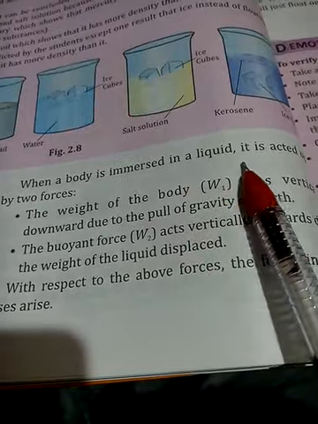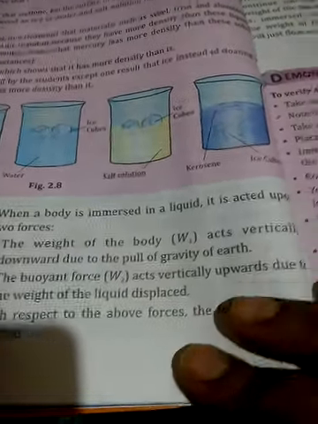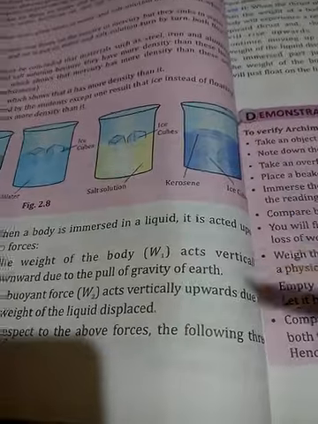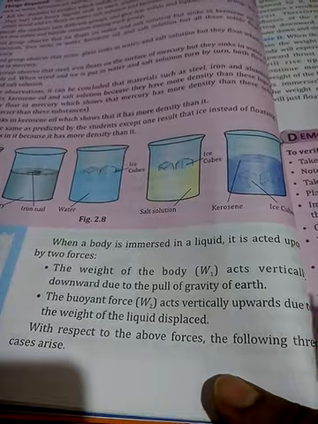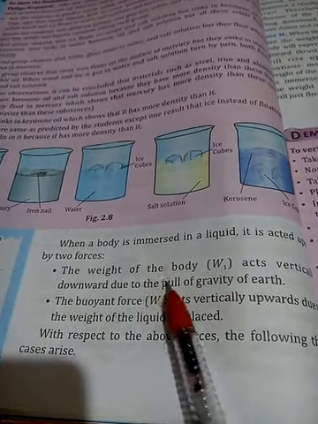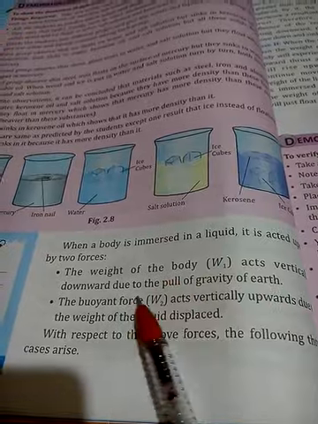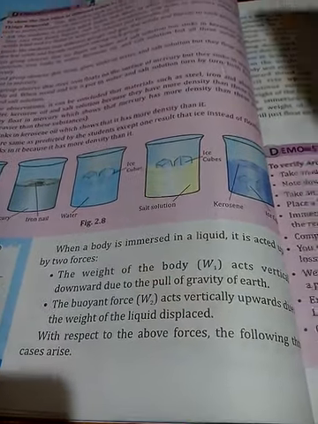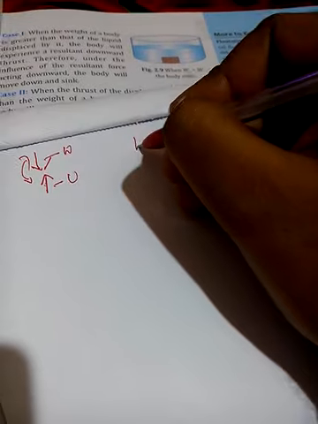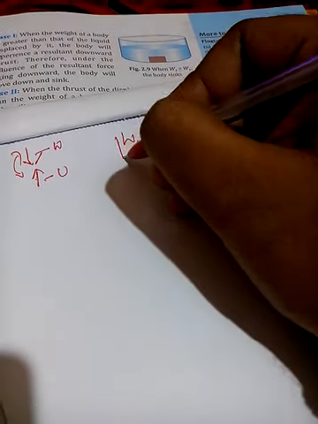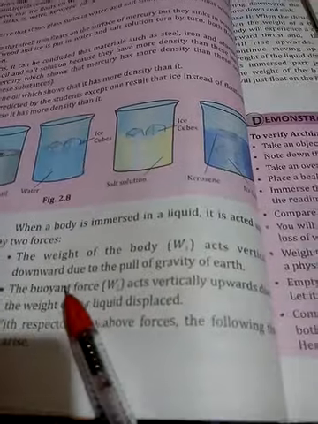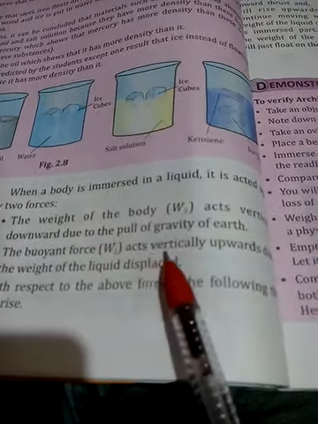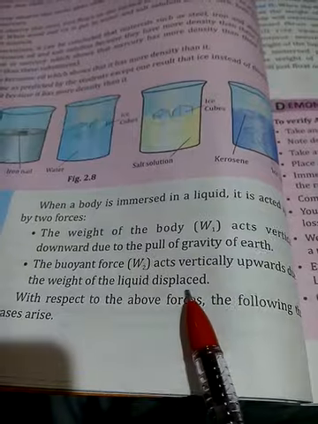When a body is immersed in a liquid, it is acted upon by two forces. Whenever you immerse any object in a liquid, it will experience two types of forces. First is the weight of the body, W1, which acts vertically downward. Secondly, the buoyant force or the upthrust, which acts vertically upward due to the weight of the liquid displaced.